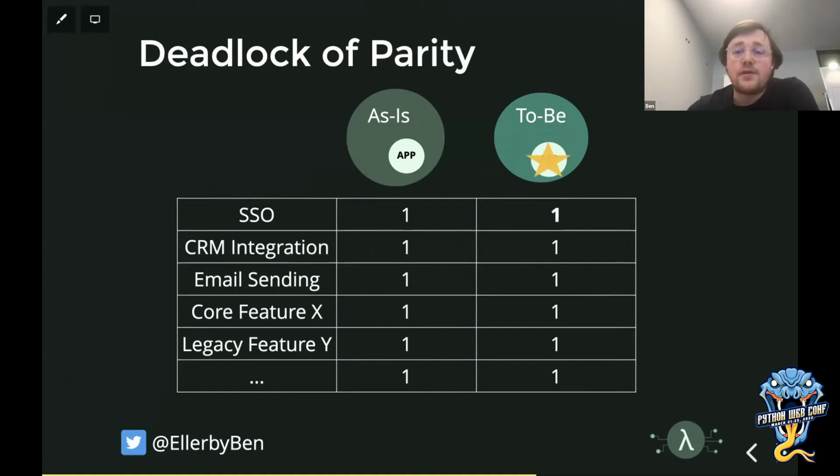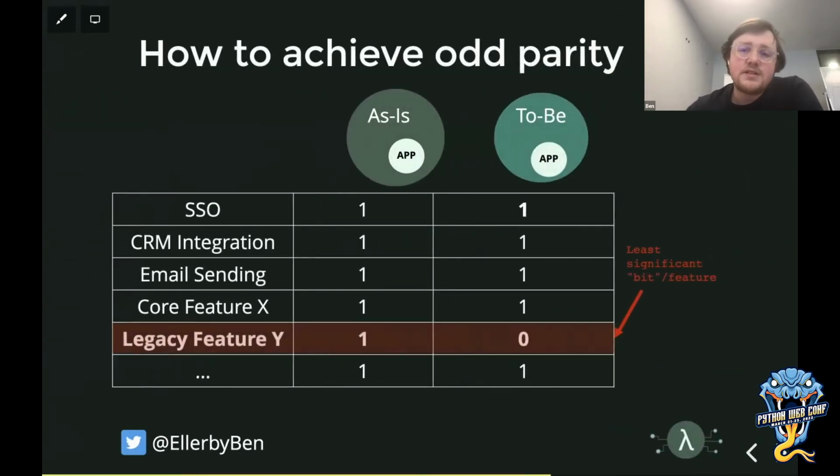And in the case of cloud migration, let's say from an on-premise to a fully serverless event-driven architecture, something I'm actually doing right now for a large airline, that'd be a huge amount of work and it'd be years of time until you actually get to switch off the old one, switch on the new one. And by that time, you've probably made a lot of assumptions that are incorrect, and also the market and the product have probably changed quite a bit. So this is that deadlock of feature paralysis.